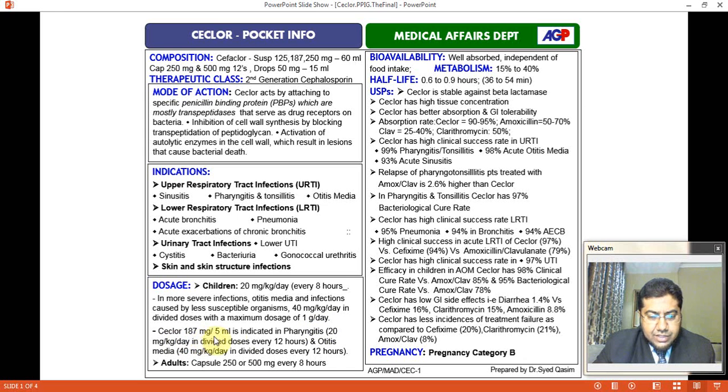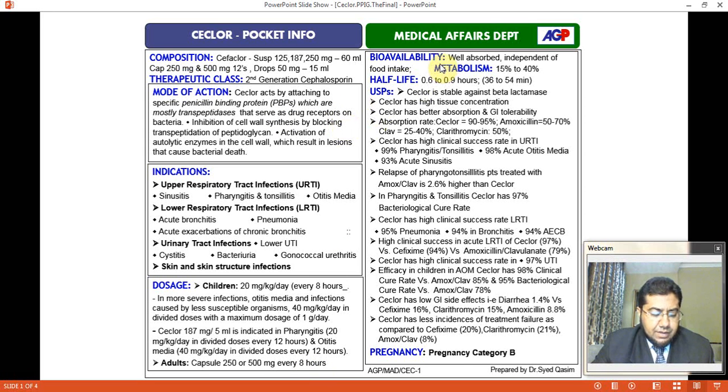Ceclor 187 mg per 5 ml is indicated in pharyngitis, 20 mg per kg per day in divided doses every 12 hours, and otitis media 40 mg per kg per day in divided doses every 12 hours. For adults, capsule 250 mg and 500 mg every 8 hours.